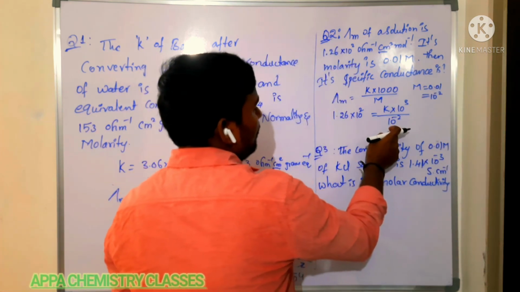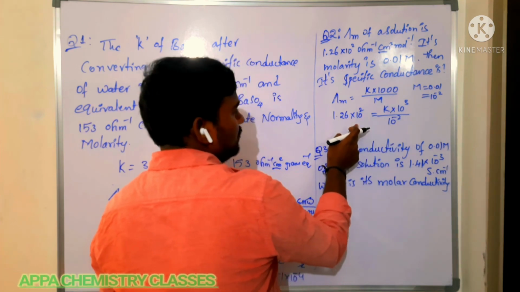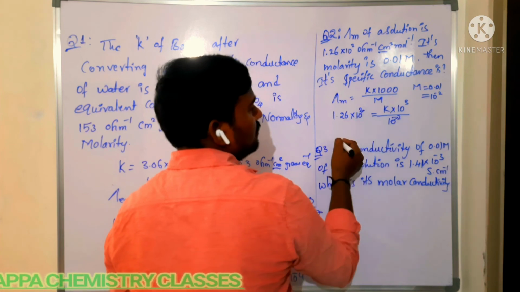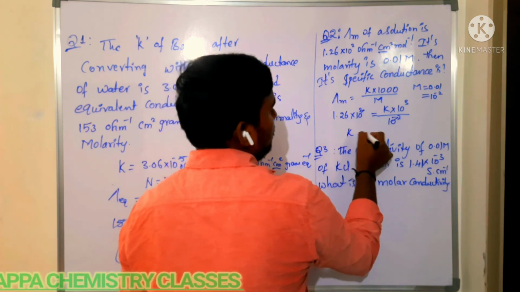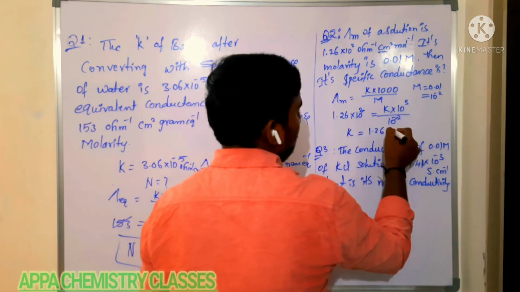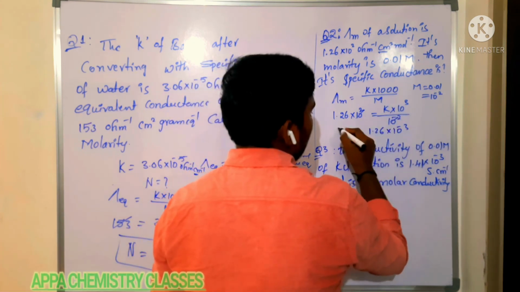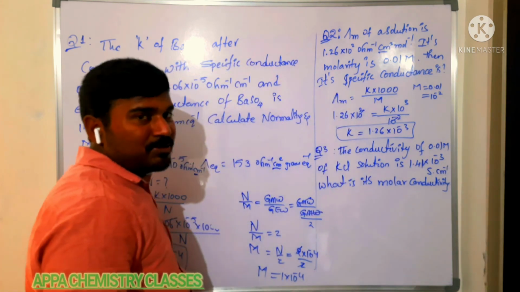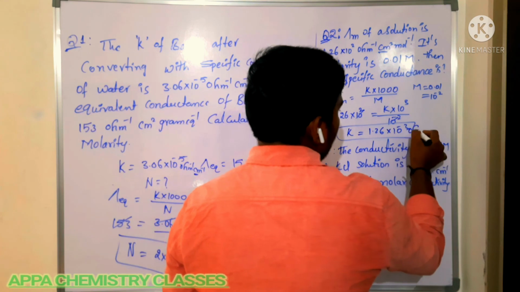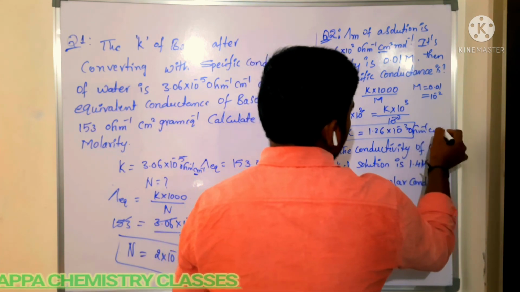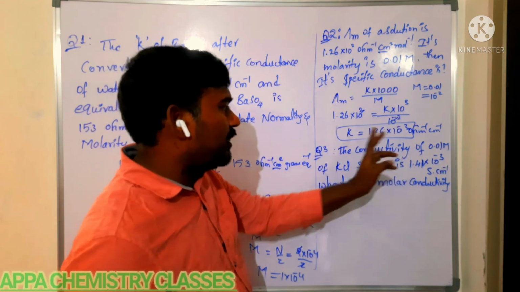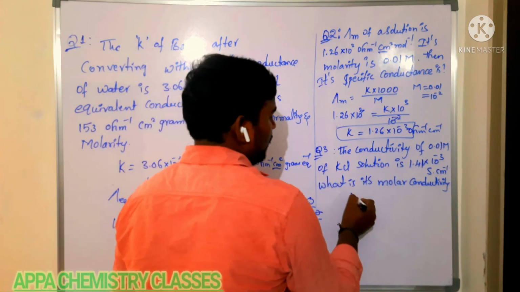This 10 power minus 2 in the denominator comes to this side and multiplies, so 10 power 2 and 10 power minus 2 get cancelled. K is equal to 1.26, and the 10 power 3 comes to the denominator, written as 10 power minus 3. That is the specific conductance. Is that clear? Its units are ohm inverse centimeter inverse.